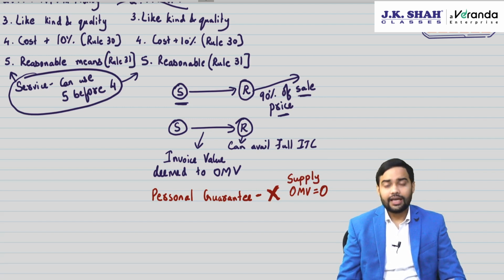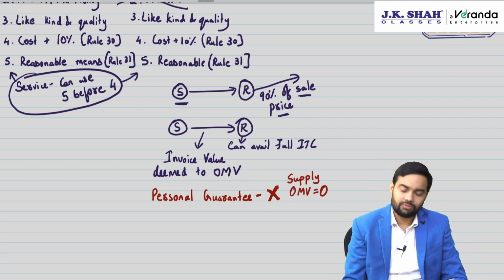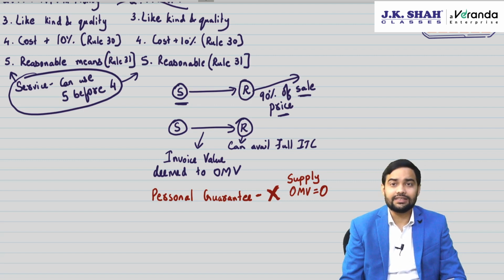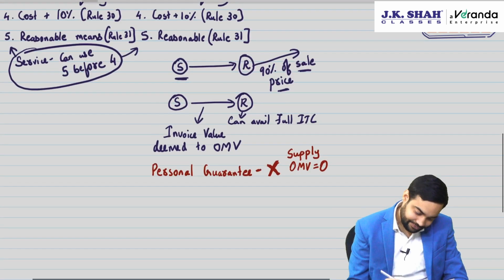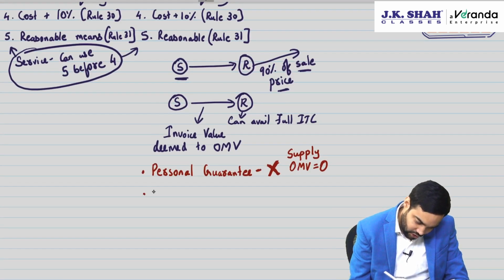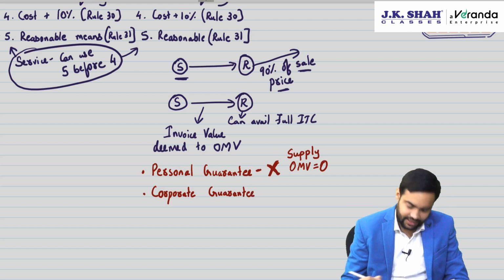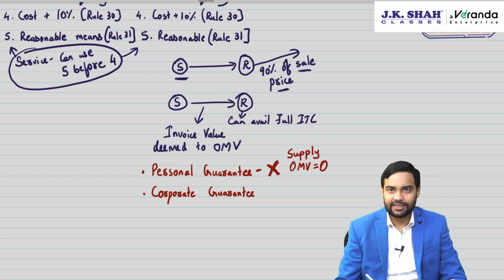But what if, sir, even if he was not allowed to charge anything, he has still charged, then whether GST will apply on that? Obviously yes. Even if it is illegal, if you start charging something from the company as a personal guarantor, then GST will apply on that consideration. Second part is corporate guarantee. Now what happens in corporate guarantee? Corporate guarantee, one company is giving guarantee to another company, holding company giving guarantee to subsidiary company.